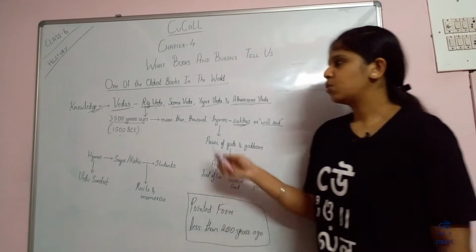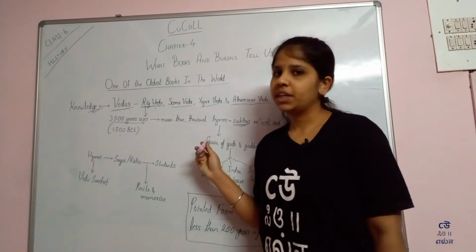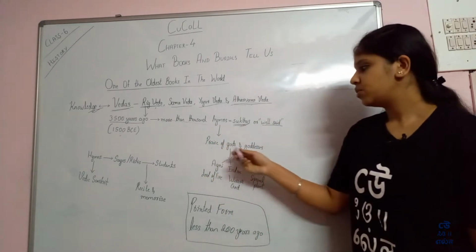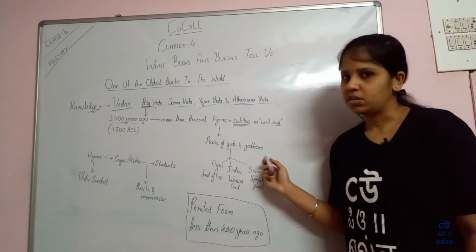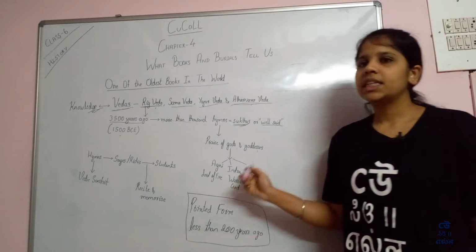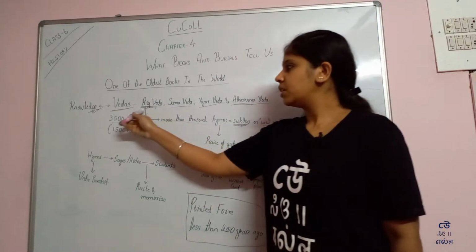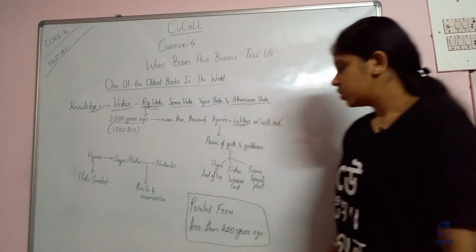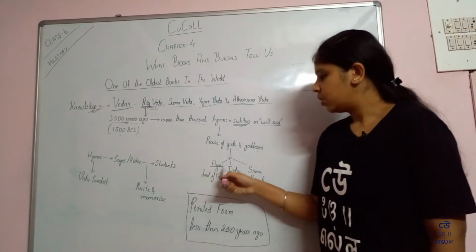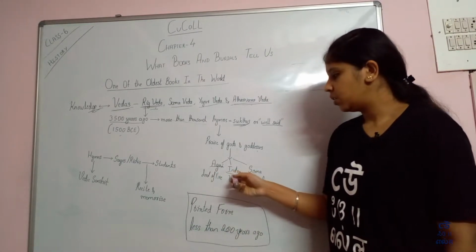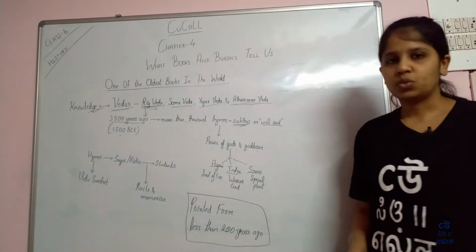Okay, so these hymns were written in praise of gods and goddesses. There were three important gods mentioned in the Rigveda: Lord Agni, Lord Indra, and Soma.